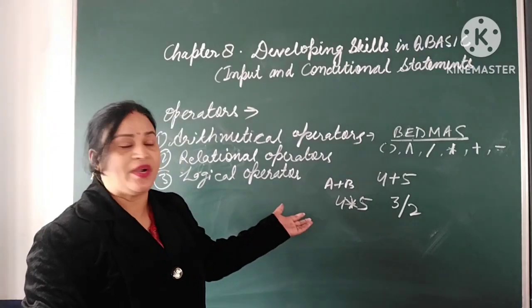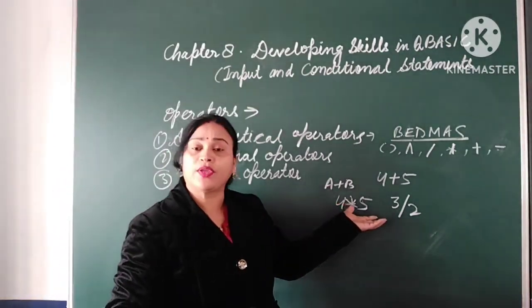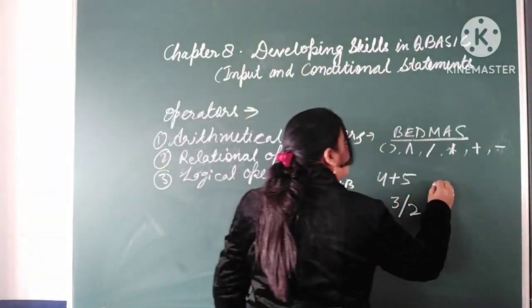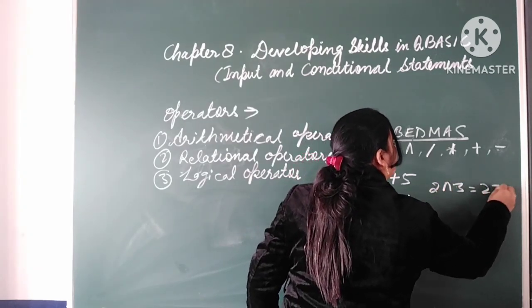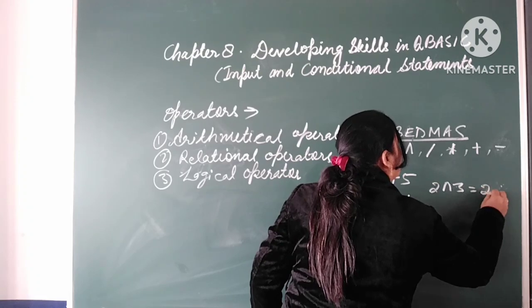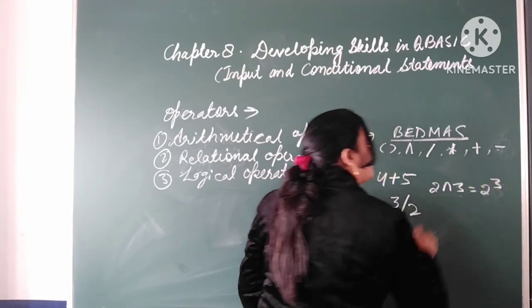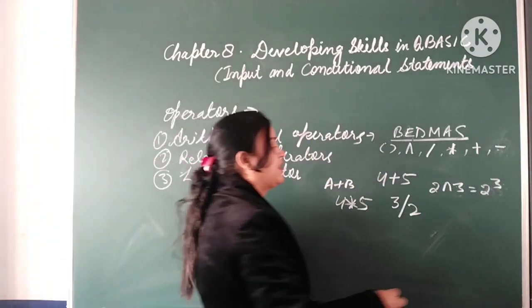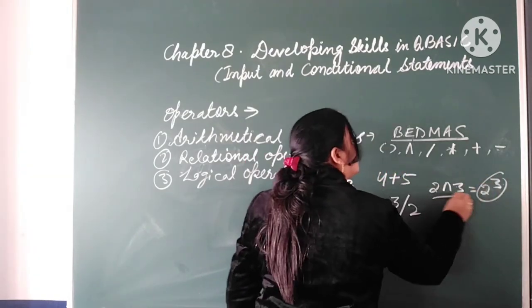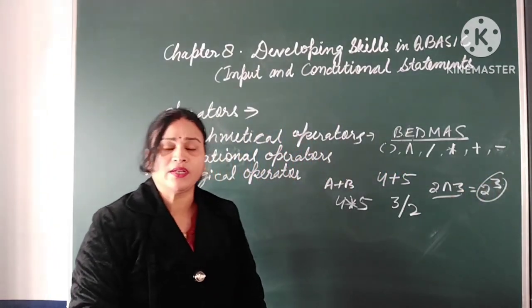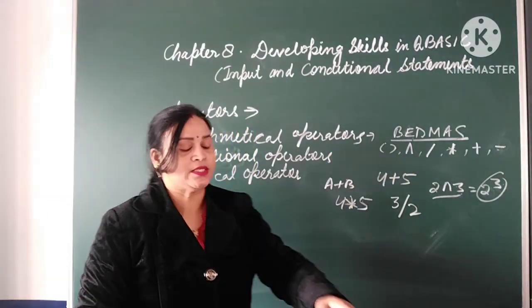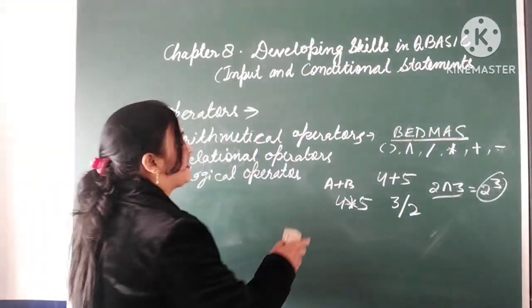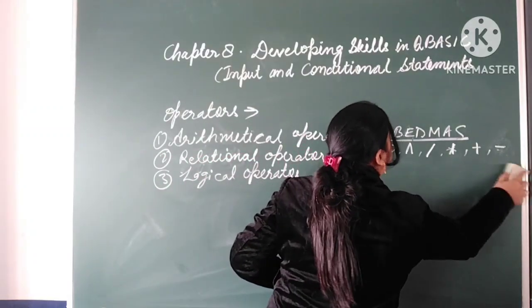Or 2 exponent 3, which means 2 cube. Instead of writing 2 cube, we write 2 exponent 3. So this is the example of arithmetical operators.